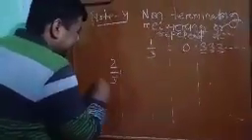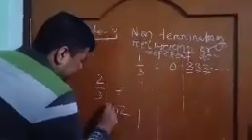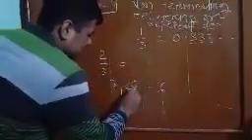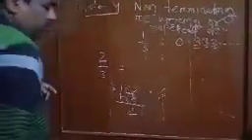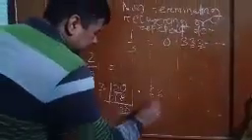Again, another number I can take is 2 by 3. I can divide 2 by 3. 0. 3 6s are 18. Again 2, the remainder 2 is coming. Again 0. 3 6s are 18. Again 2 is coming. The same digit is coming. The remainder is again 2.